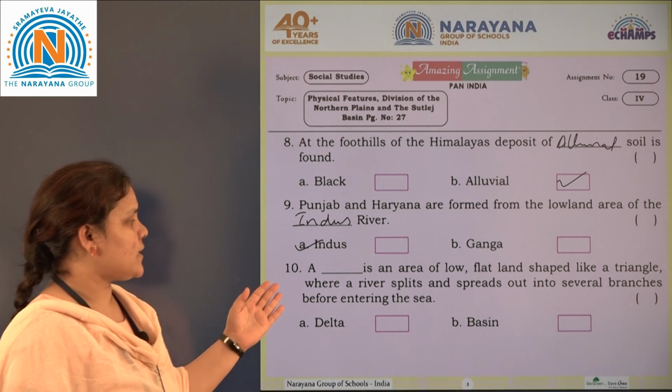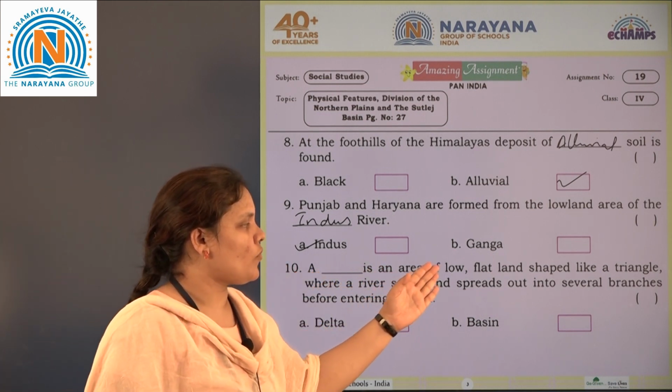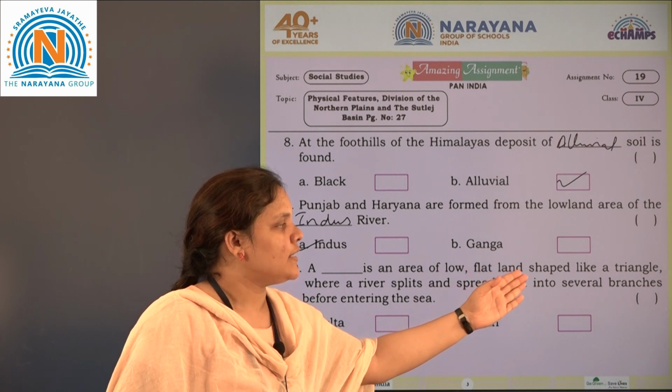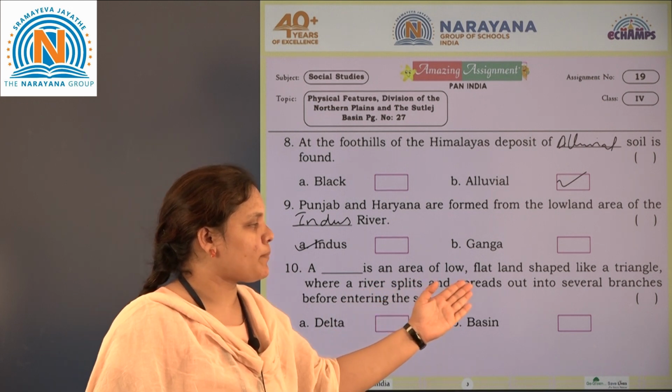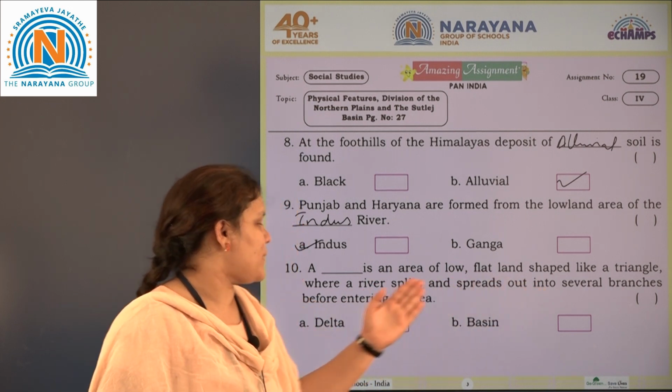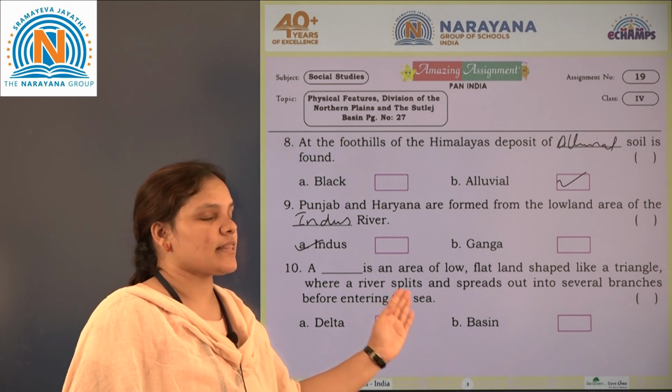Next, last one is, a dash is an area of low flat land shaped like a triangle where a river splits and spreads out into several branches before entering the sea.